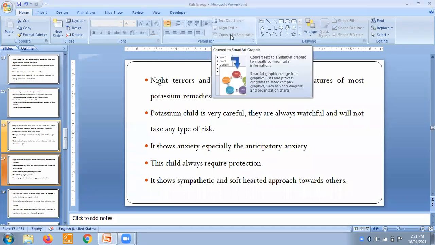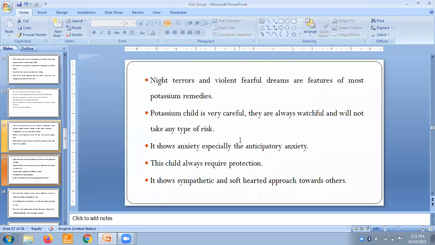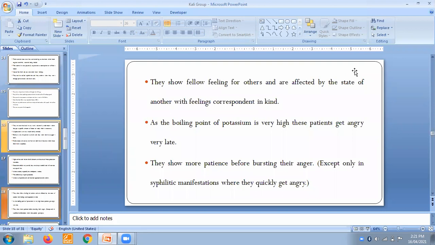This child always requires protection. These people always require protection. If you try to leave that child alone, these children never want to be alone. They always need protection. It shows a sympathetic and soft-hearted approach towards others. They show fellow feeling for others, and they are affected by the state of another with feeling corresponding in kind. As the boiling point of potassium is very high,